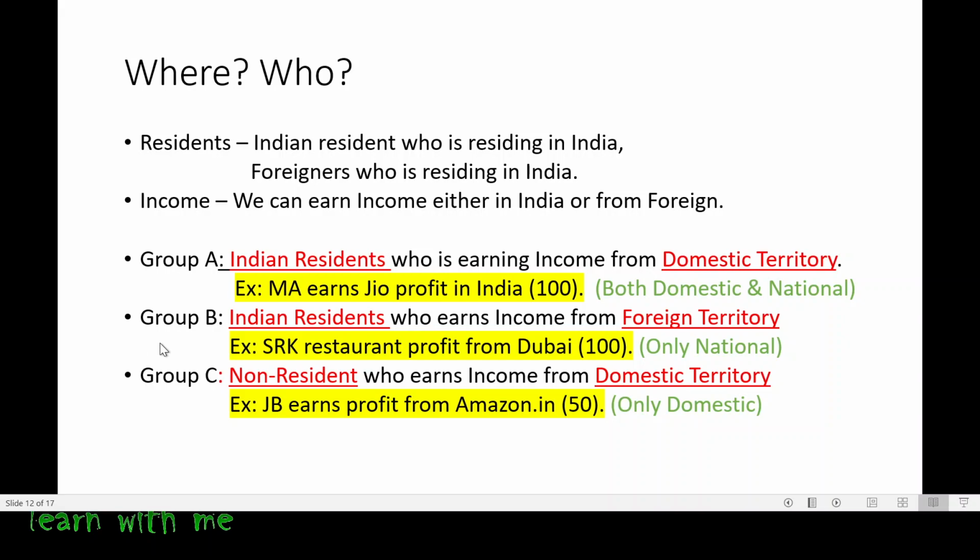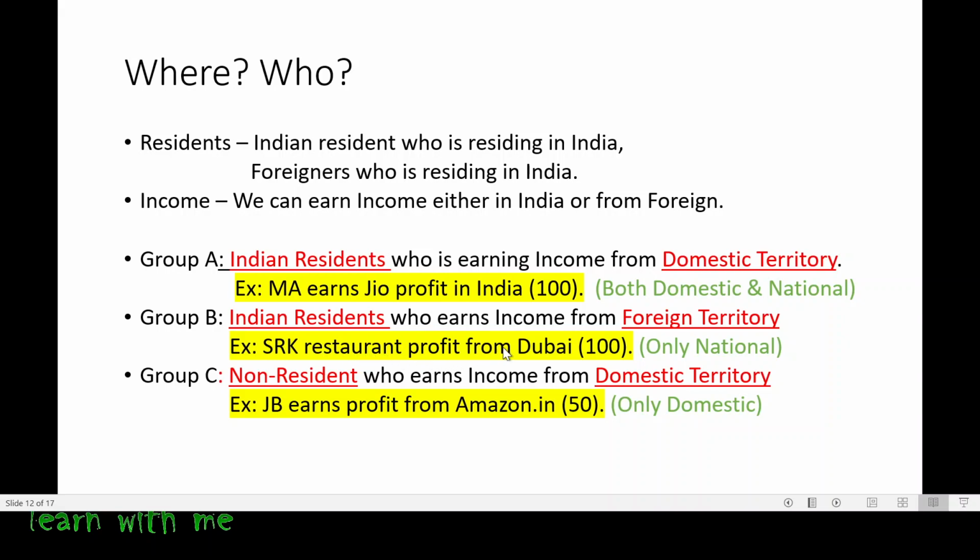Okay, now coming to Group B, it says Indian residents who earn income from foreign territory. What does it mean? He is an Indian resident, but he is earning the income from the foreign. So let us take the example again. So let us take the example of Shah Rukh Khan.